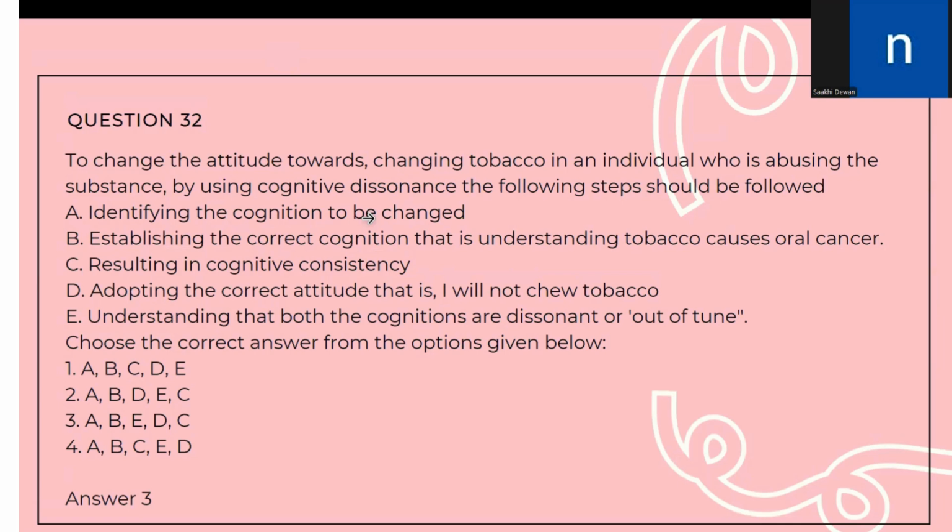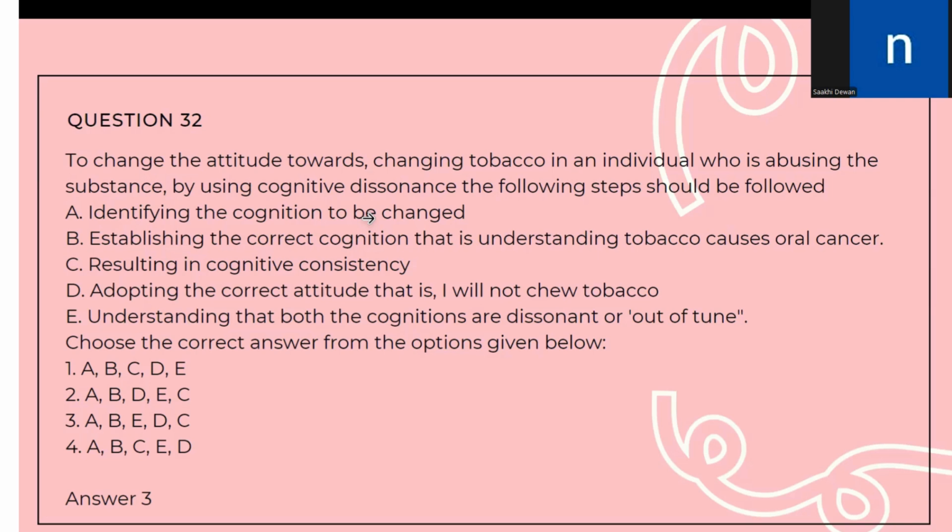Identifying the cognition to be changed, establishing the correct cognition, that is, understanding tobacco causes oral cancer, resulting in cognitive consistency, adopting the correct attitude, that is, I will not chew tobacco, understanding that both cognitions are dissonant or out of tune. So when we arrange them in order, the first would be to identify that the cognition needs to be changed,